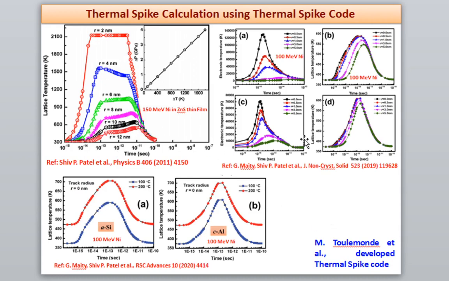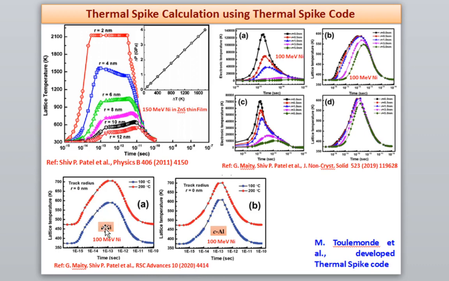Similarly, this is our recent work in which we have calculated the thermal spike. Here I have given the electronic temperature and lattice temperature, for silicon and for aluminum. I think this is not visible here. In another paper, a very good paper in RSC Advances, we have discussed this in amorphous silicon.